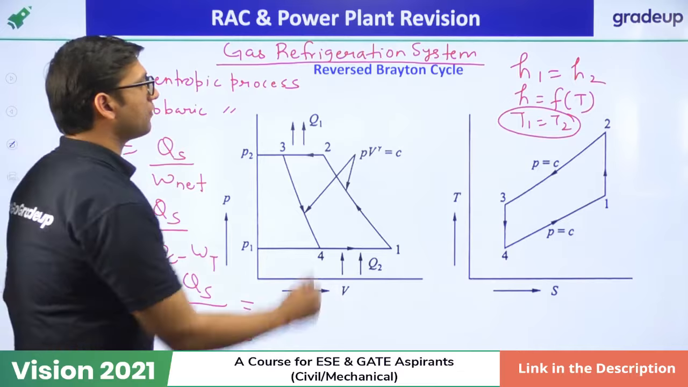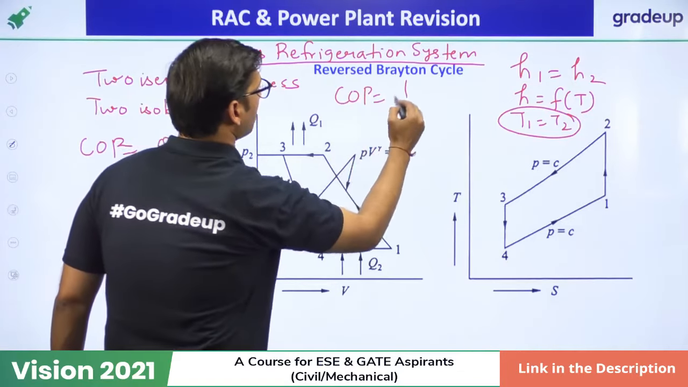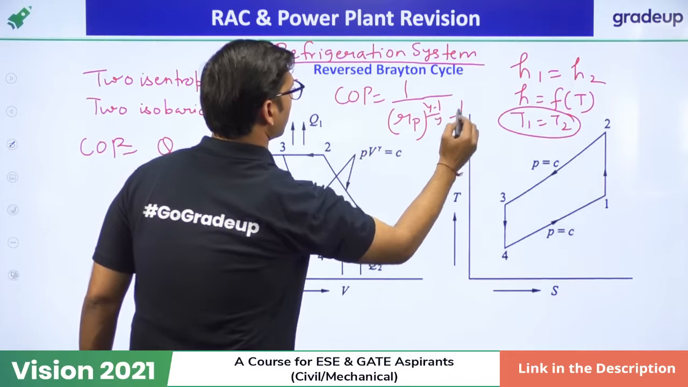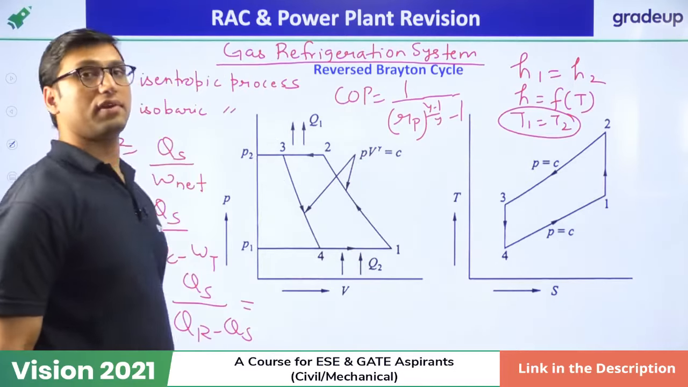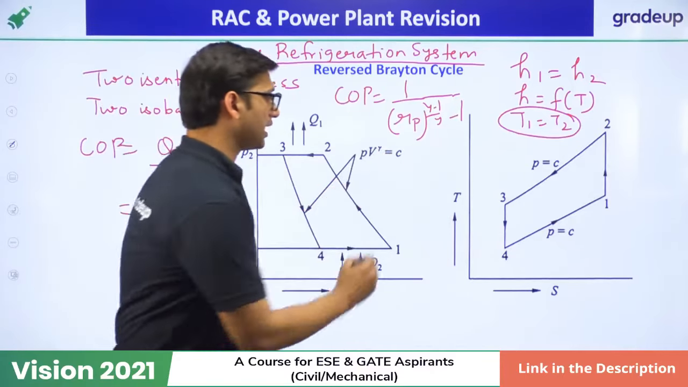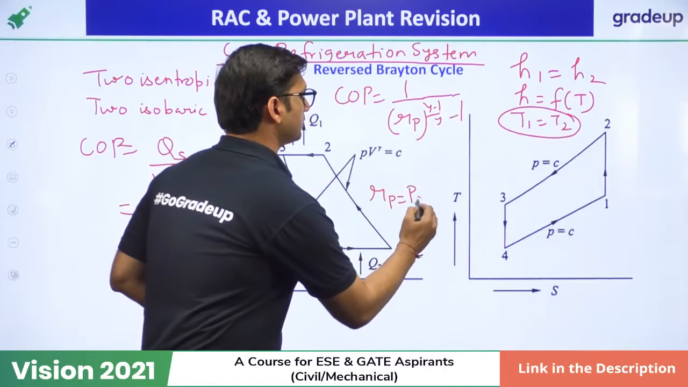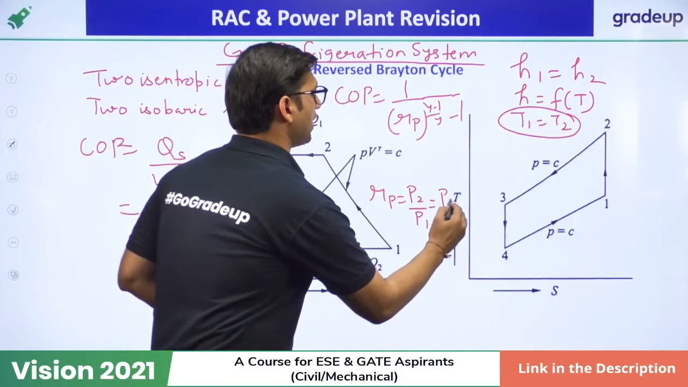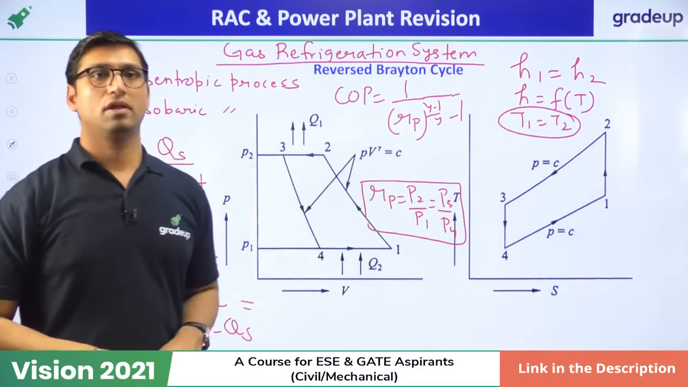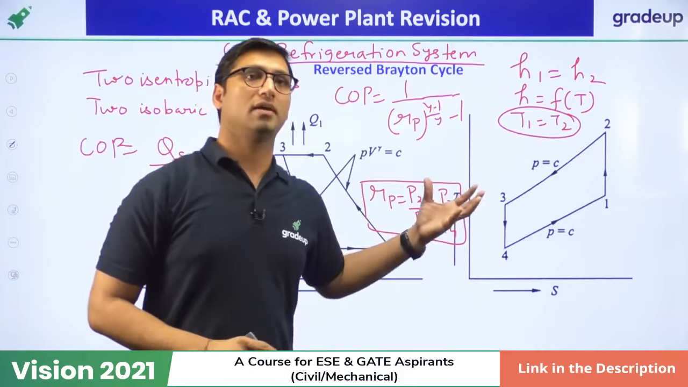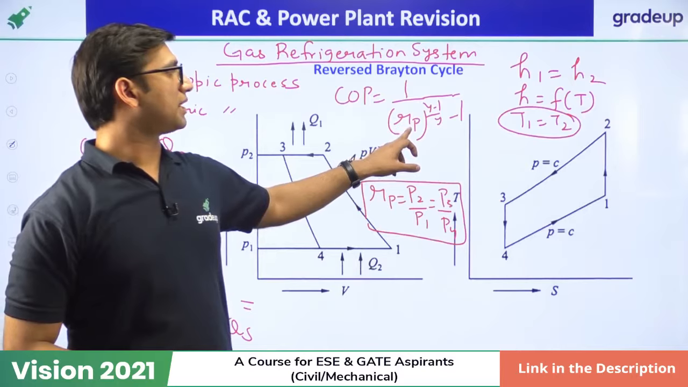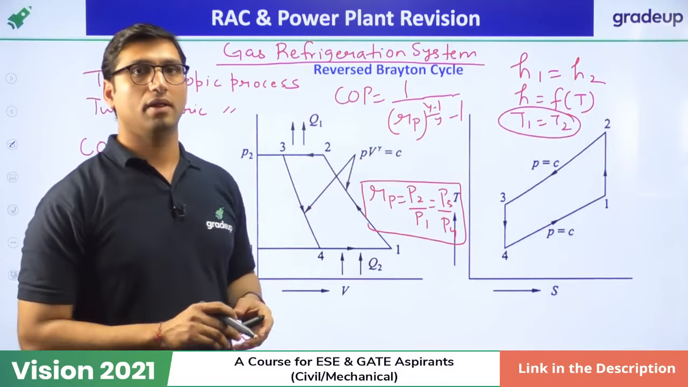And the direct formula for COP will be equal to 1 by (Rp power (gamma minus 1) over gamma) minus 1. That is the formula for the COP of a gas refrigeration system. In this, Rp stands for pressure ratio, which is equal to P2 by P1, and is also equal to P3 by P4. So you just have to remember this formula for finding the COP of a gas refrigeration system.